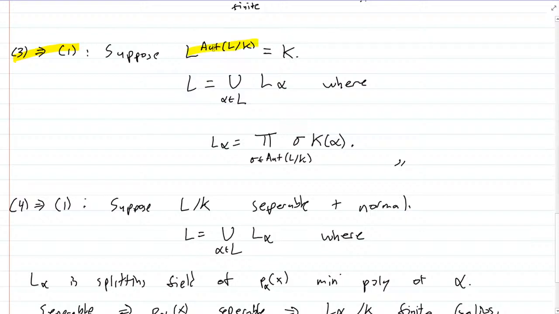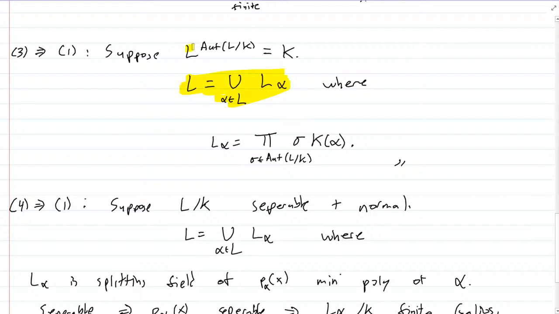3 is that the fixed field of the automorphism group is K, and then we want to write L as a union of finite Galois extensions.